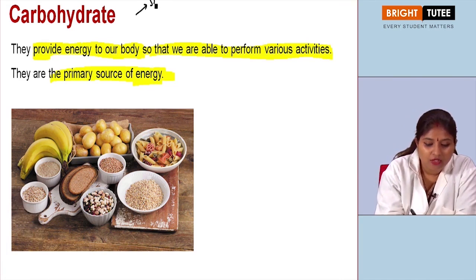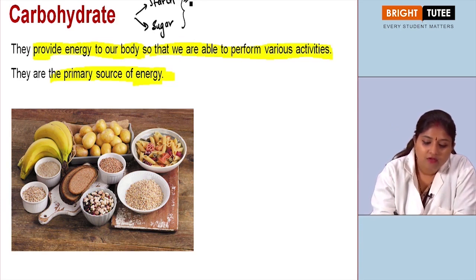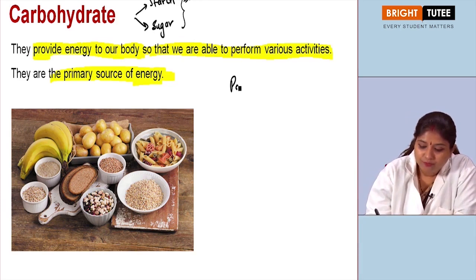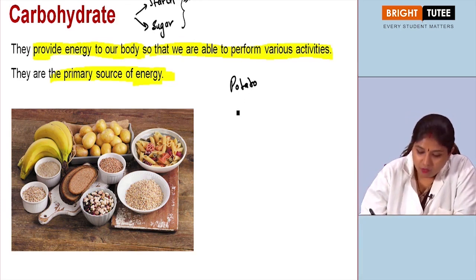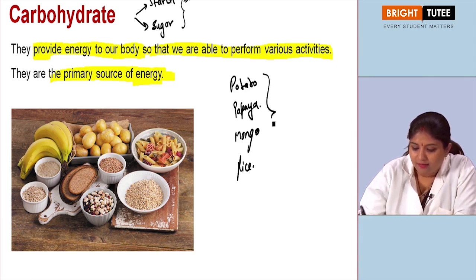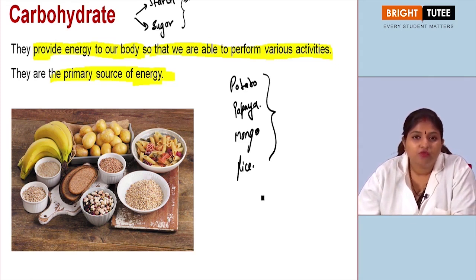So there are basically two types of carbohydrate. First is your starch, right? We have studied this in the previous session, and then you have your sugar. There are various types, but both of these are quite common, whereas starch is found in various food materials like your potato, right? Then papaya, right? Carbohydrates are found in mango, right? Then you have rice. These are certain examples, and various other food materials as well, in which you find carbohydrates.